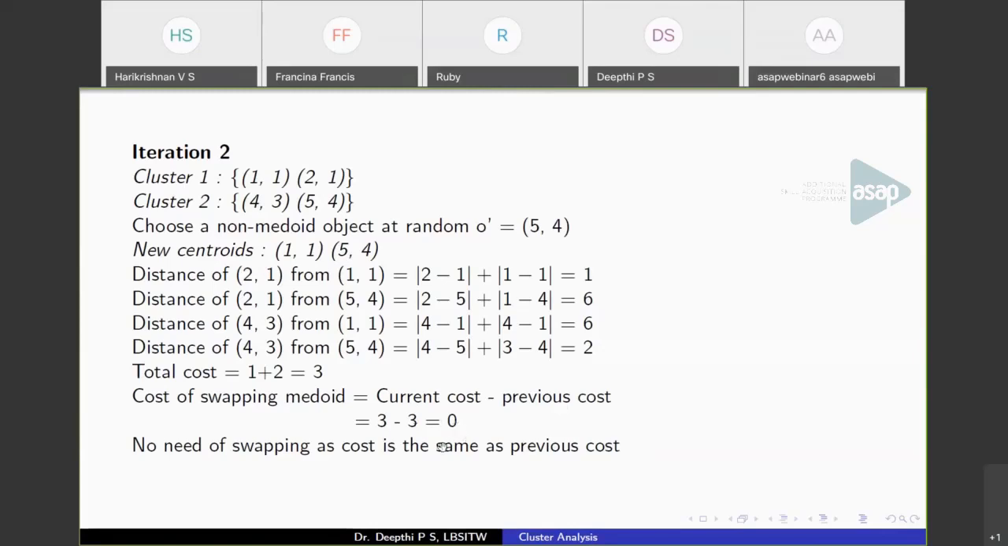So you can see that the previous cost and current cost are the same. That means you cannot improve further. You'll get the partition in the previous iteration itself. So you don't have to swap the medoid. So at this point, you can stop the iteration. Even if you proceed, you'll get the partition like this one. So this is how the algorithm works.